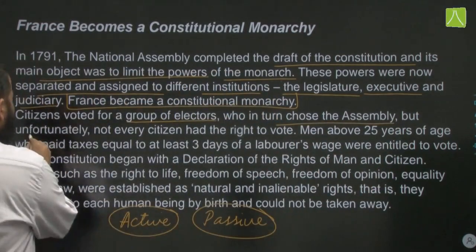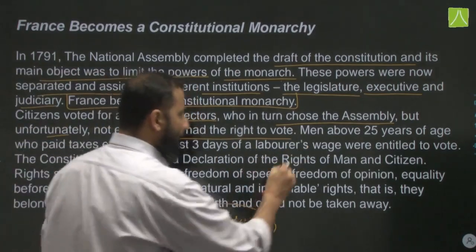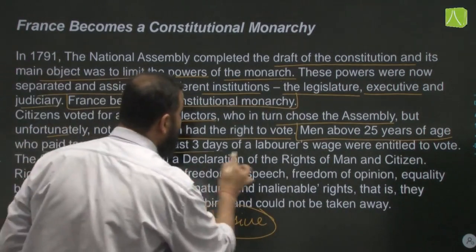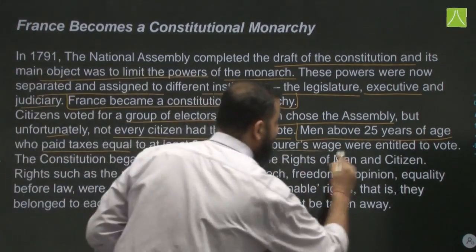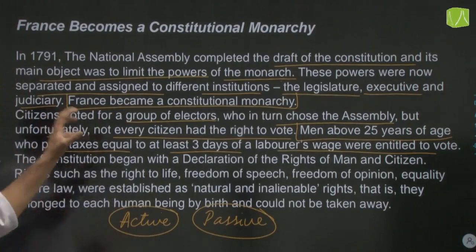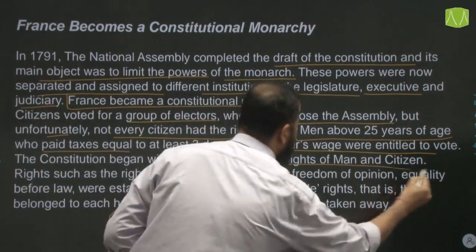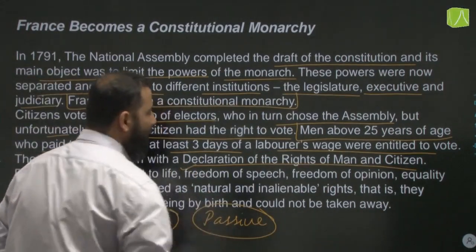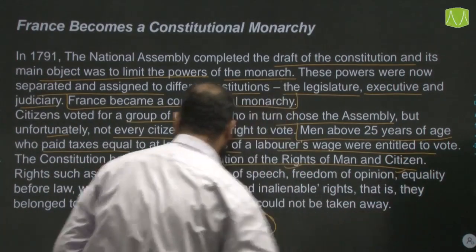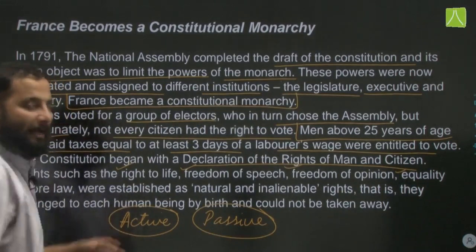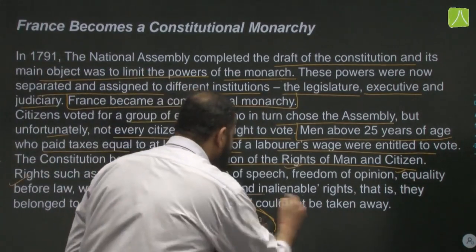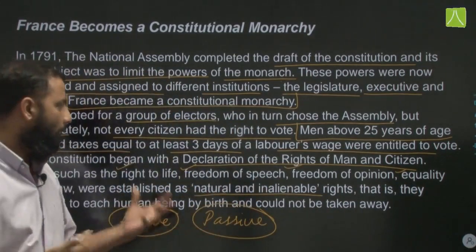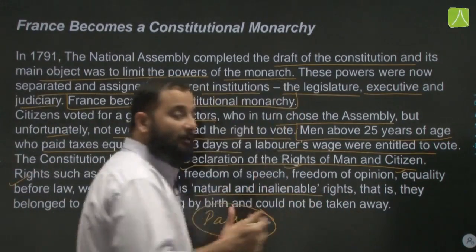But unfortunately, not every citizen had the right to vote. Men above 25 years of age who paid taxes equal to at least 3 days of a labourer's wage were entitled to vote. The constitution began with a declaration of the rights of man and citizen. Rights such as right to life, freedom of speech, freedom of opinion, equality before the law were all established as natural and inalienable rights. Now these are natural as well as inalienable rights which cannot be taken away from the persons, and they have it right from the birth.